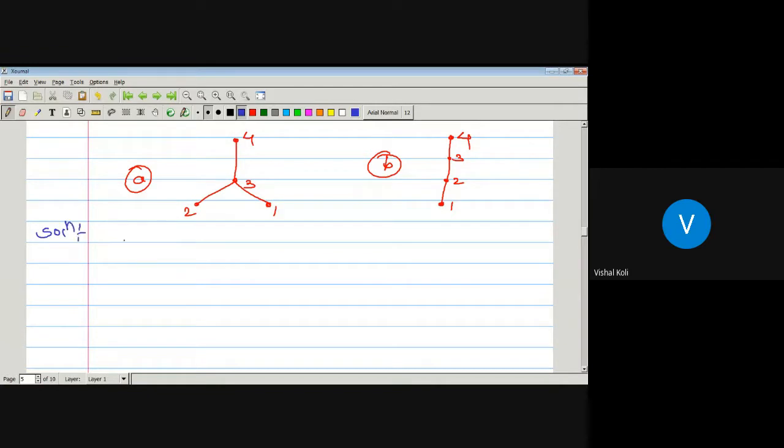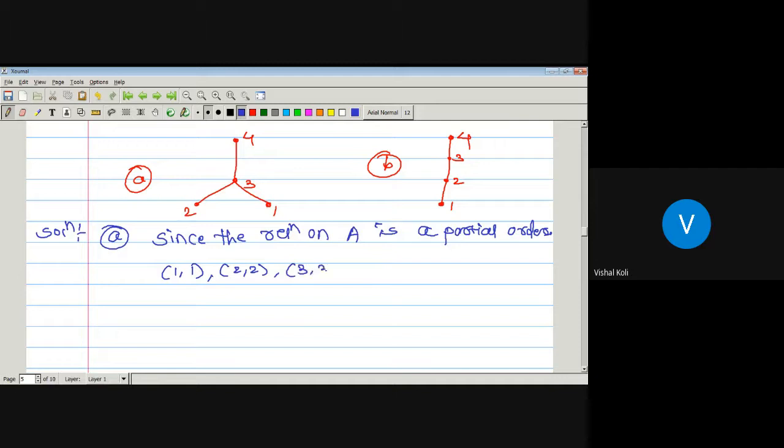Solution of A. Since the relation on set capital A is a partial order, it means it holds the reflexive property. So it contains all the reflexive pairs, that is 1, 1, 2, 2, 3, 3, and 4, 4.